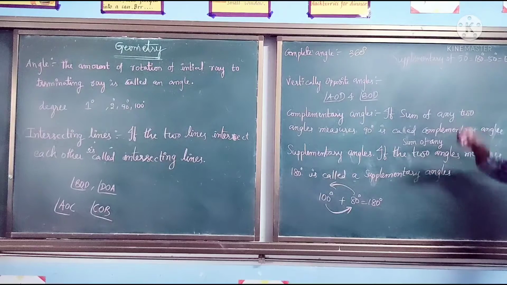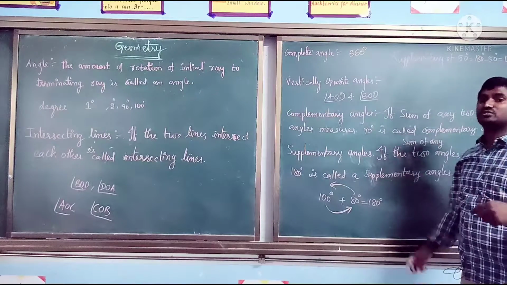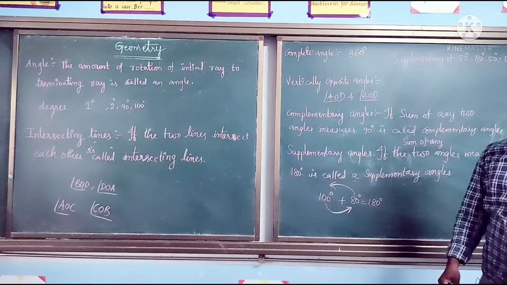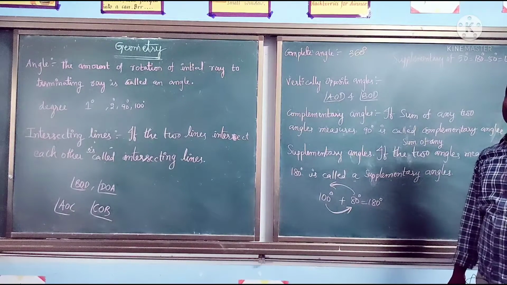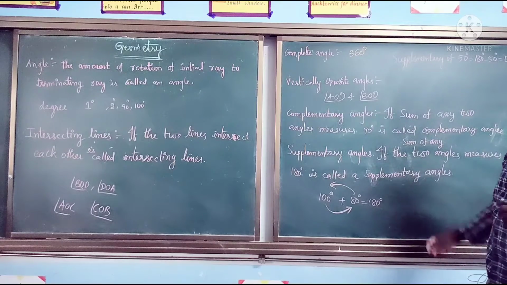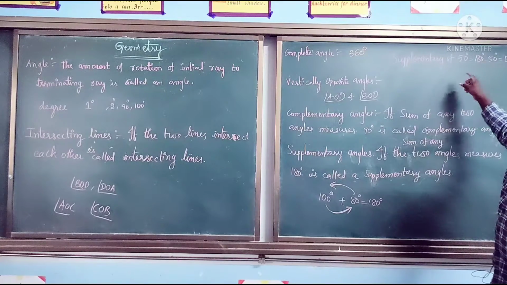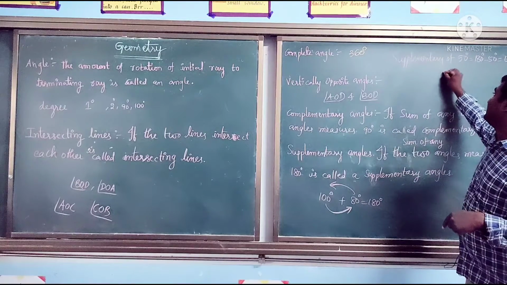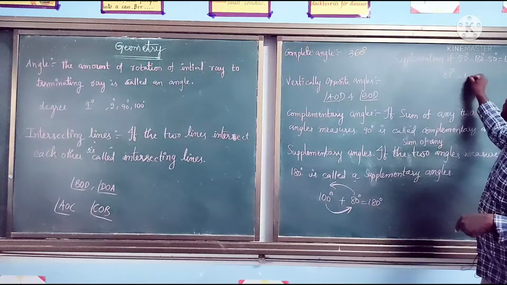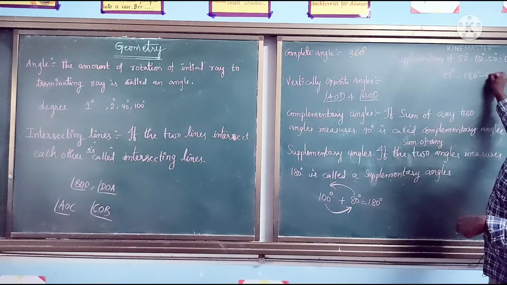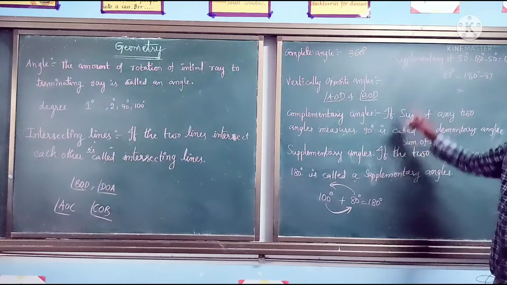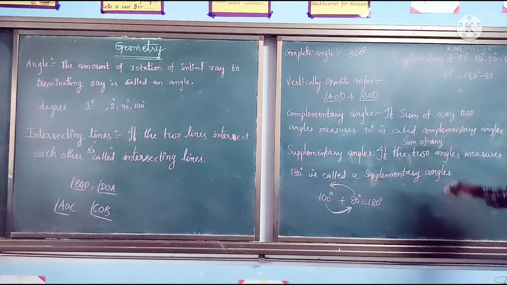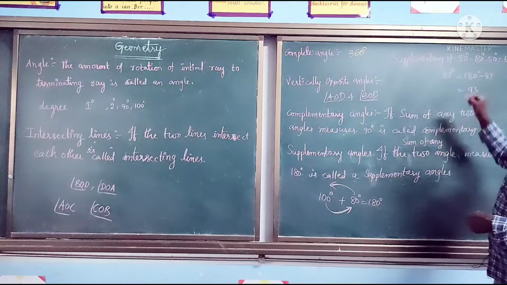Or we can say: how much angle do we add to 50 degrees to get 180? 130 only. If we add 130 plus 50, then we get 180 degrees. Or else 180 minus 50 is 130. The supplementary angle of 87 degrees is equal to 180 minus 87, which is equal to 93 degrees.